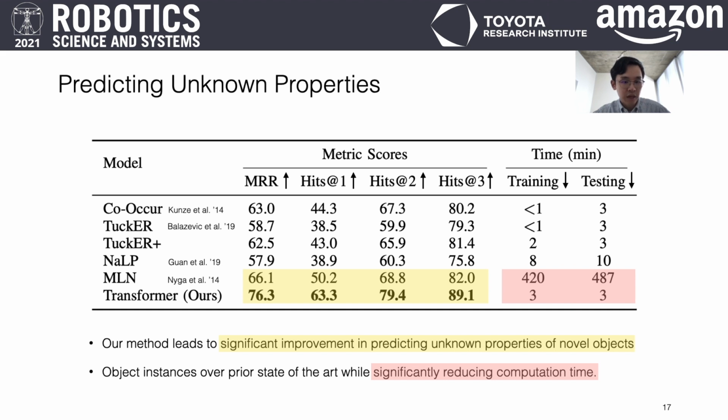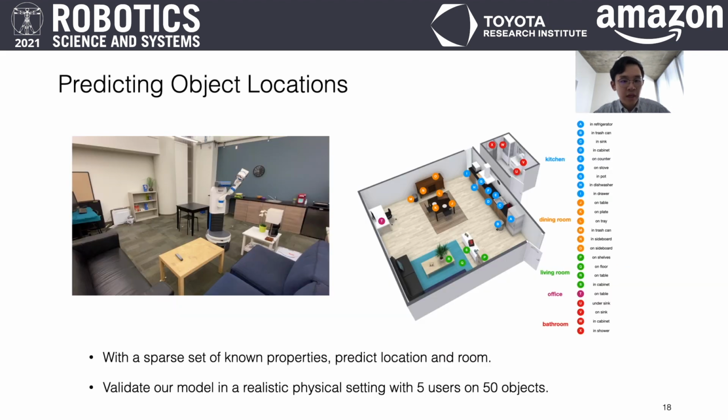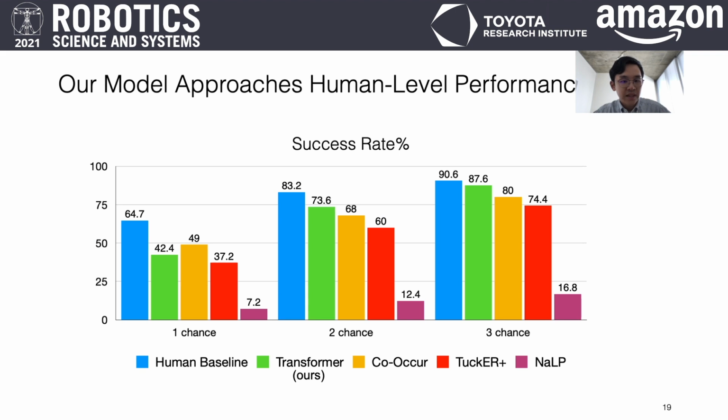We validate our method in real-world robotic tasks, where the robot needs to predict locations and rooms of objects based on a sparse set of properties human users would normally provide. For example, find a clean glass cup or find a cold beverage. This experiment validates our model with a different set of users than the users who helped construct the training data. Compared to the baselines, our model is the only model that can approach human-level performance at retrieving an object from users' top 3 locations within 2 tries or 3 tries.